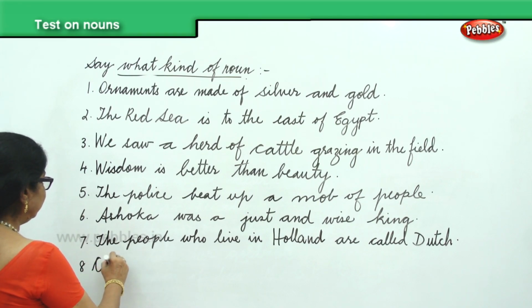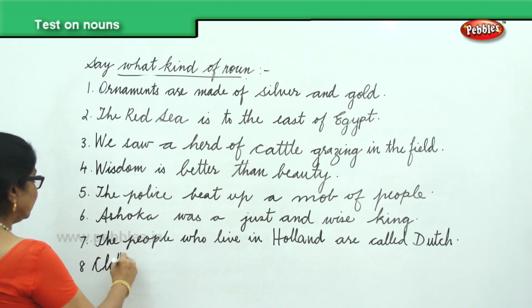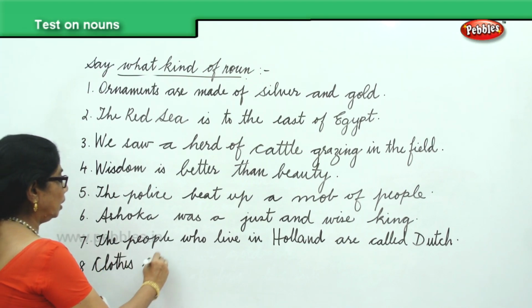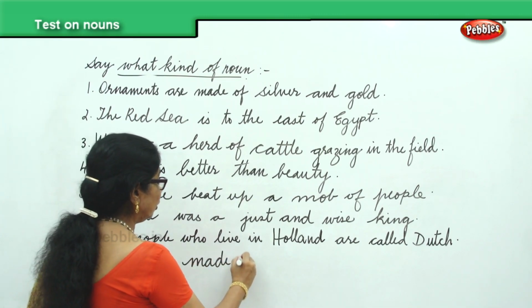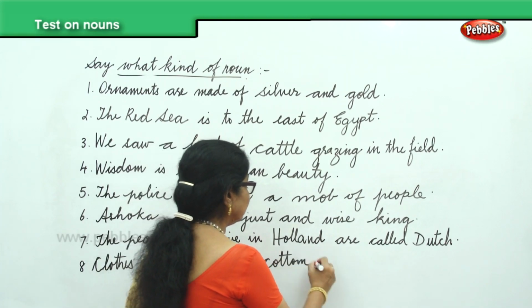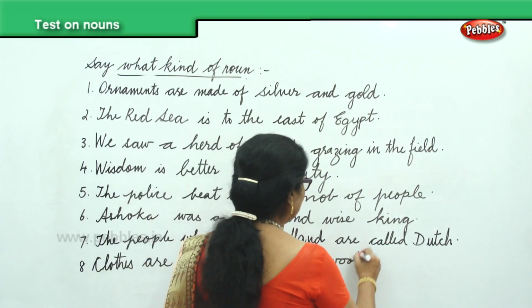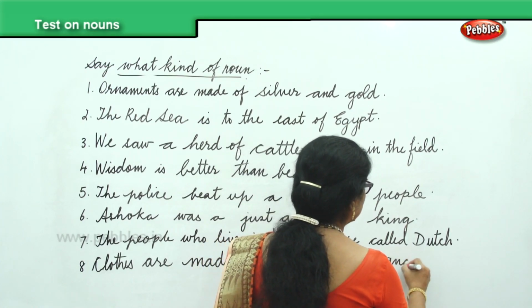Clothes are made of cotton, wool, woolen and silk.